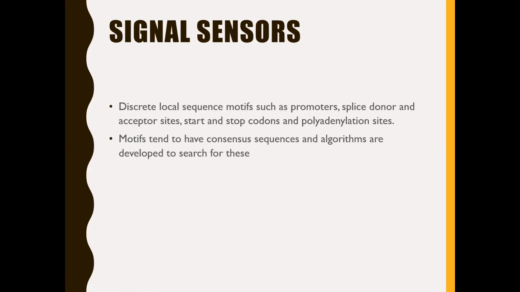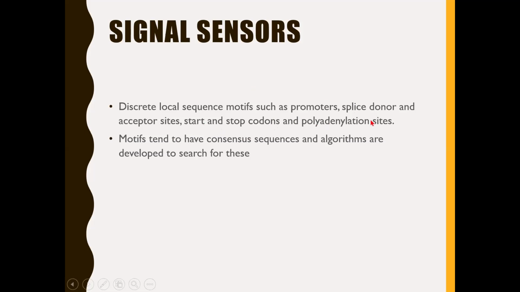Signal sensors. What are the signal sensors and how do they work? As I mentioned earlier, any gene prediction algorithm should be able to identify the characteristic features of the genes in the sequences so that it would be able to identify whether the given DNA sequence is a gene sequence or not. These signals are discrete local sequence motifs like promoters, splice donor sites, splice acceptor sites, start and stop codons, and polyadenylation sites.